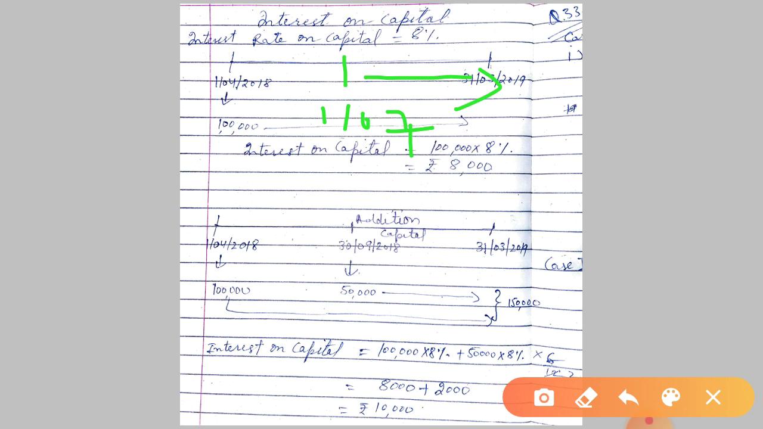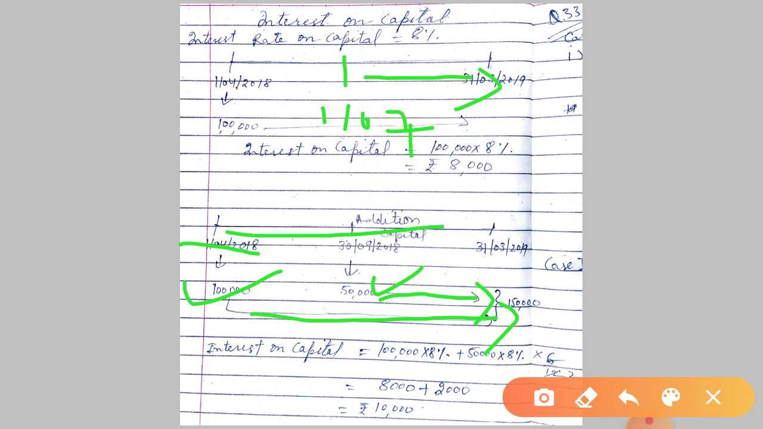We'll take one more example. Capital is introduced, 1 lakh rupees. Then additional capital is introduced, 50,000. Now how will the interest be calculated? For this 1 lakh, for the entire 1 year, because it was invested in the business for the entire year, and addition was also made, and this 50,000 will be for 6 months. I hope this is clear to you.